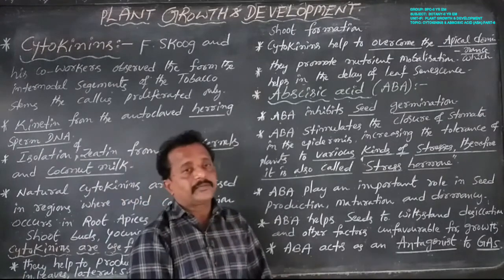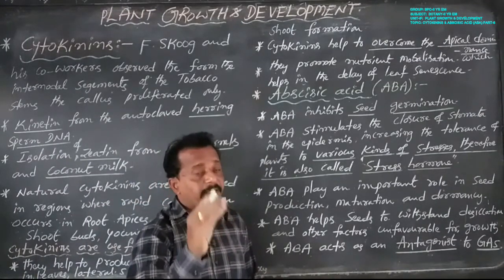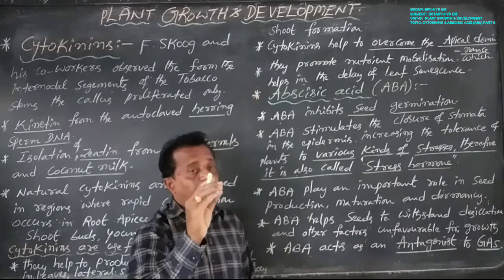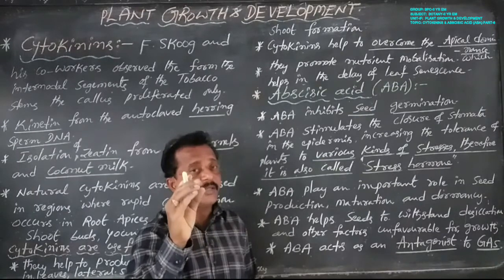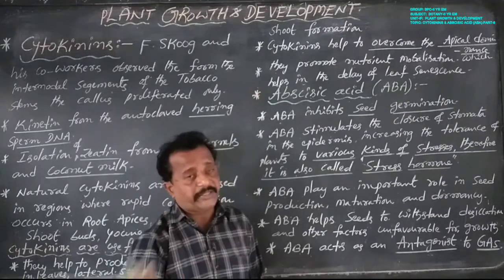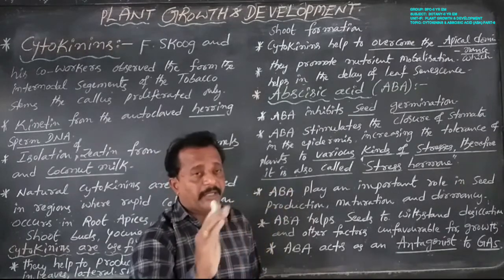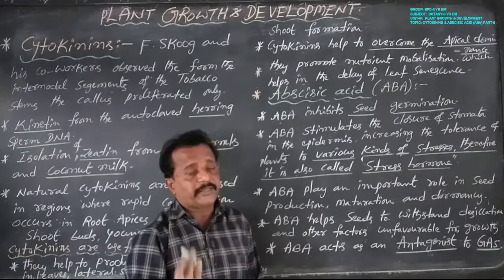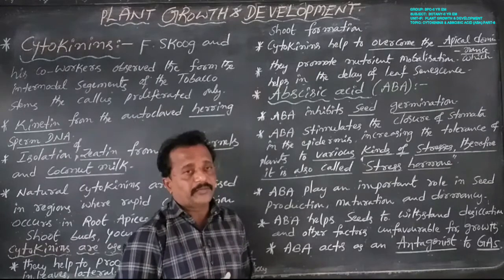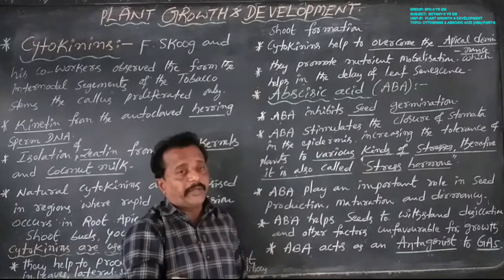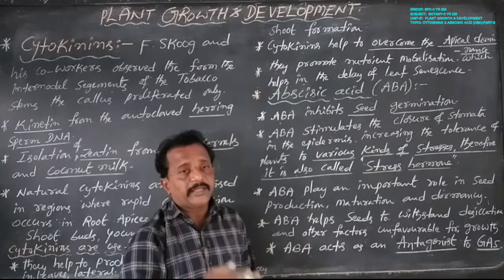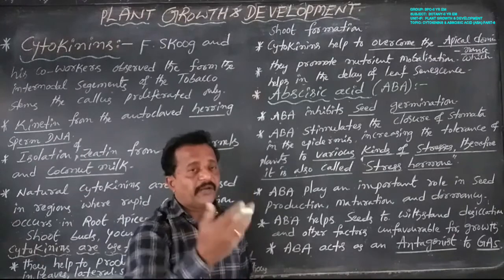Once again, plant growth regulators, or PGRs, can be broadly divided into two groups based on their functions in the plant body, named plant growth promoters and plant growth inhibitors. Plant growth promoters are auxins, gibberellins, and cytokinins. Next, coming to the plant growth inhibitors, that is abscisic acid, short form ABA. Let us discuss the first discovery of abscisic acid.